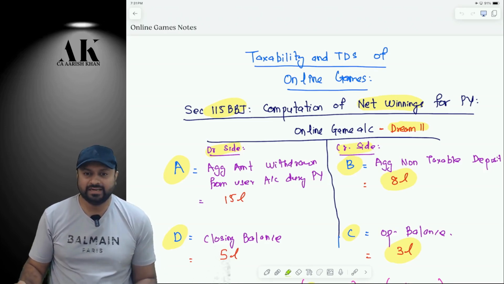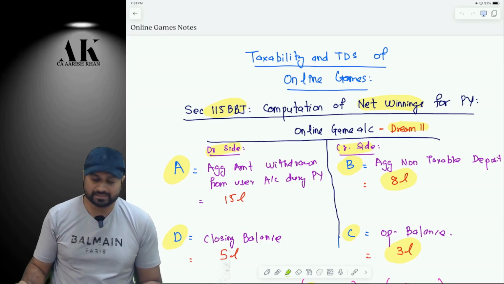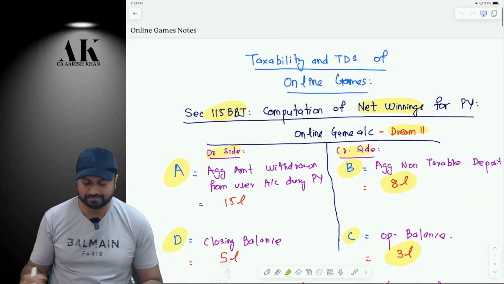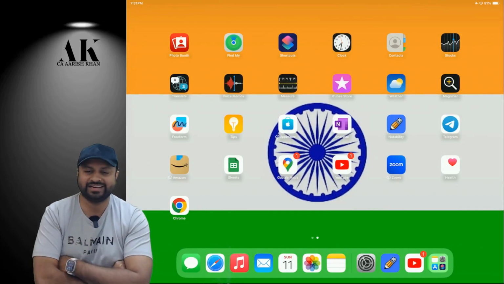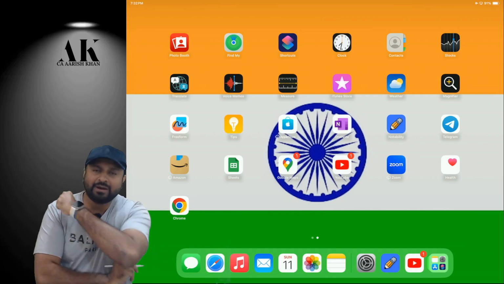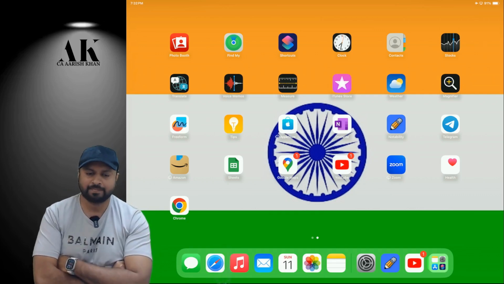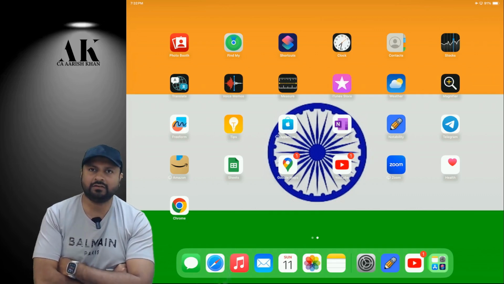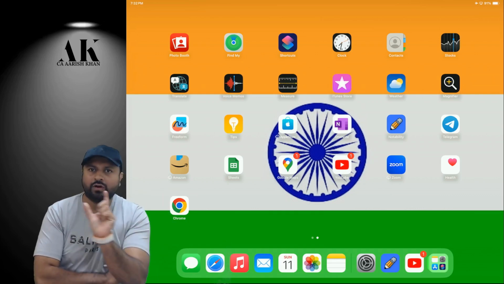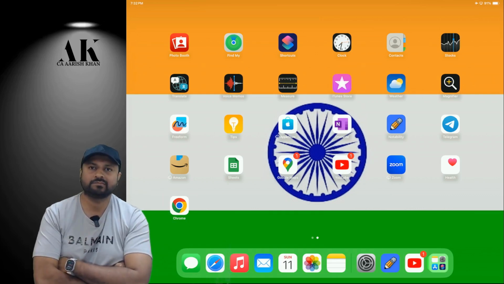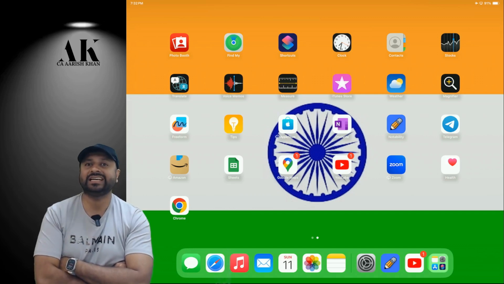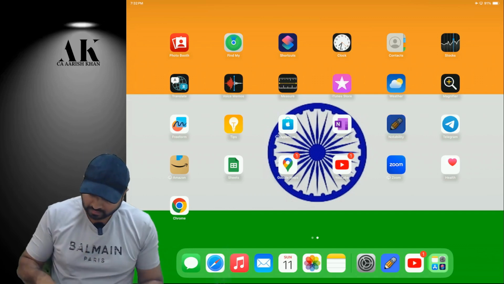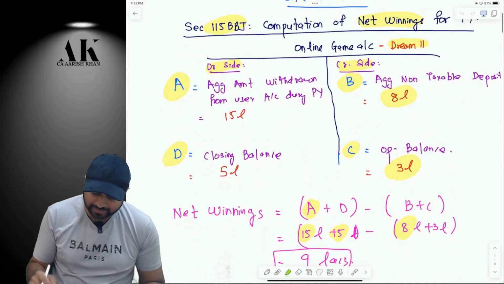A plus D minus B plus C. Now what is A? Please tell me. You have to repeat, otherwise you will not remember. Aggregate amount withdrawn during the entire financial year. Okay. What is D? Closing balance at the end of the year. A plus D is done now. What is B? Non-taxable deposit. And what is C? Opening balance.